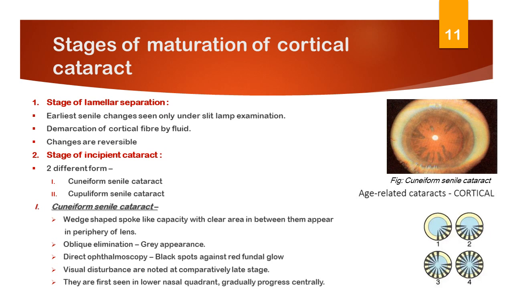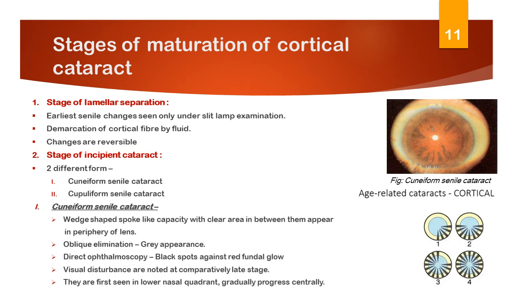Second stage is the stage of incipient cataract, in which early detectable opacities with clear areas in between them are seen. In this stage, two different forms can be recognized. The first one is cuneiform senile cataract and the second one is cupuliform senile cataract.